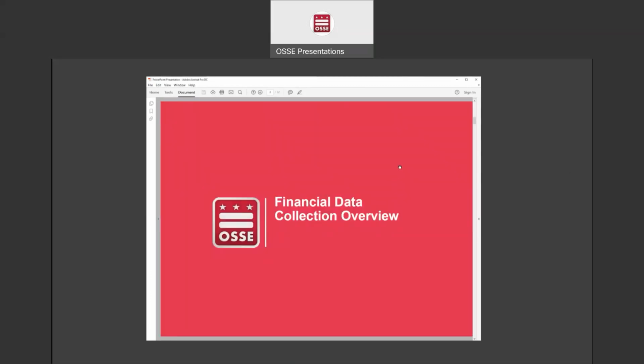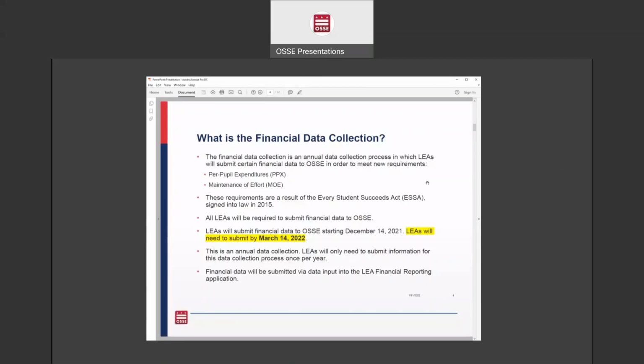So what is the financial data collection? This is our annual data collection process in which LEAs submit financial data to OSSE in order to meet two requirements. One is the per pupil expenditures requirement, and the other is the maintenance of effort requirement. These two requirements were the result of something that was passed in the Every Student Succeeds Act, which was signed into law in 2015.